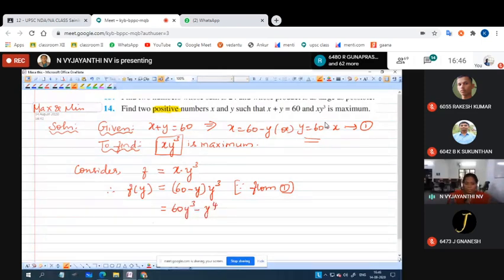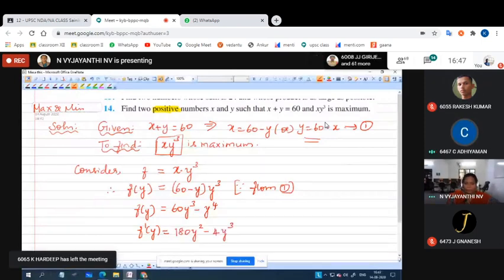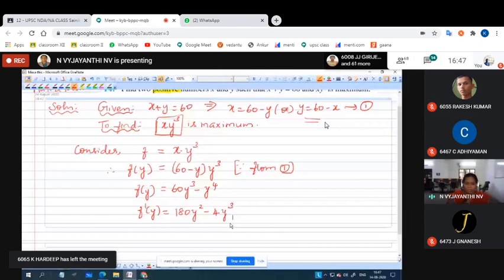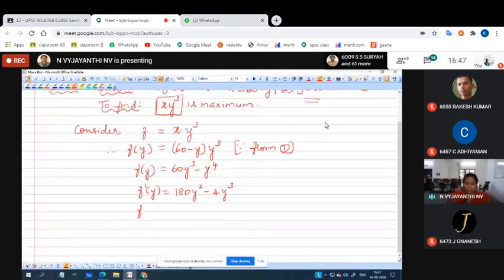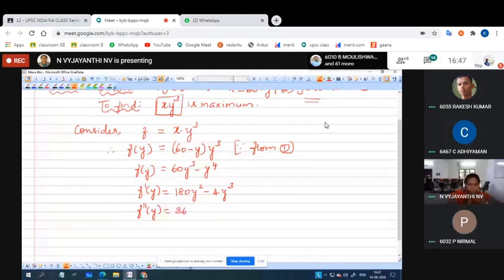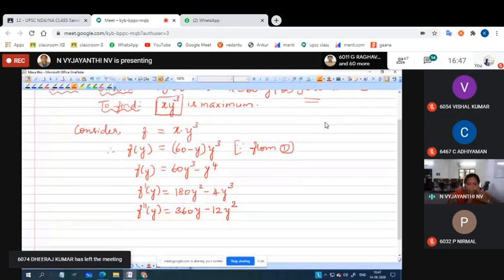So can you find the first derivative, f dash of y? 6 3s are 180 y square minus 4 y cube. Next we have f double dash of y. What is f double dash of y? 360 y minus 12 y square. Now can you guess whether the function attains maxima or minima using the second derivative?